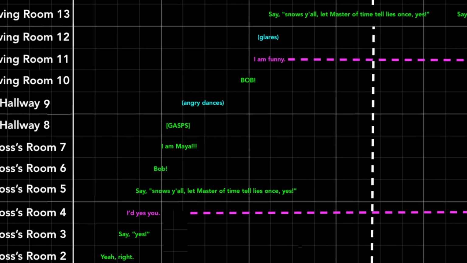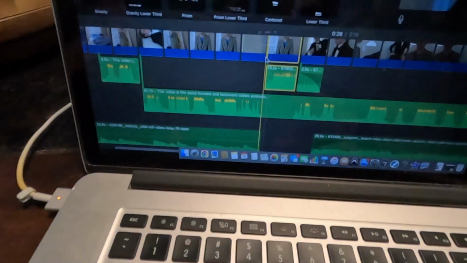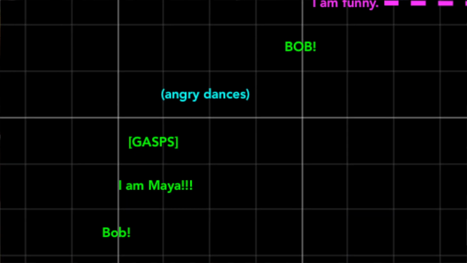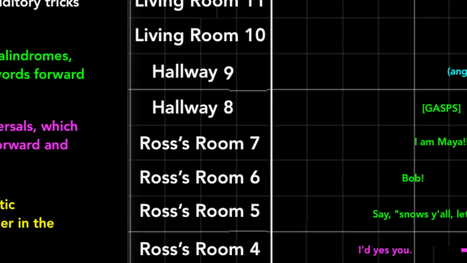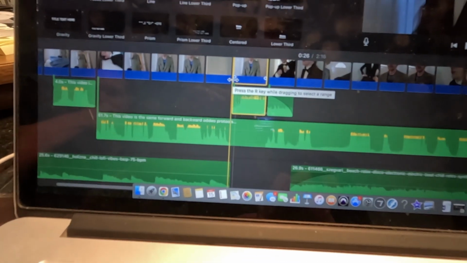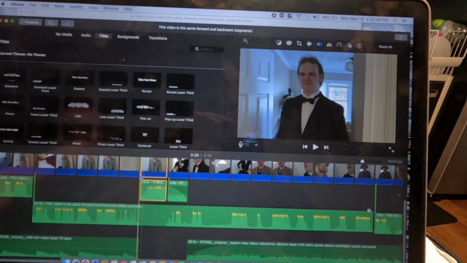The blue words are things that we've designed that can be done forwards and reverse, scenes that can be done both ways. They're physical things without any phonemes or words, just some visual things we can use in that way. An example we're going to look at is the angry dance, which is what Ross does whenever he is transitioning from his room or back to his bedroom later on in the video. The first time it happens, he's just leaving his bedroom and going down the hallway.